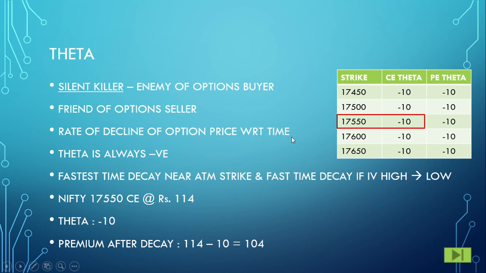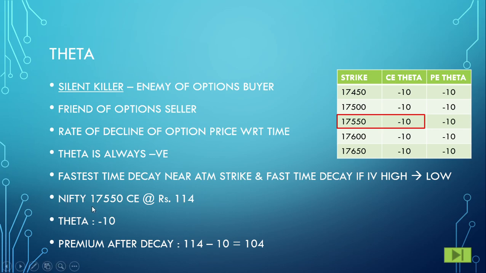It is called a time decay. So theta is always negative because it is a decaying parameter, and the fastest time decay is near the ATM strike, and the decay becomes faster when the implied volatility goes from high to low. So when the volatility is high, and if you sell an option, and if the volatility suddenly drops 1, 2, 3, 4, 5%, your premium gets cooled off and it decays very fast, and the option seller is at benefit.